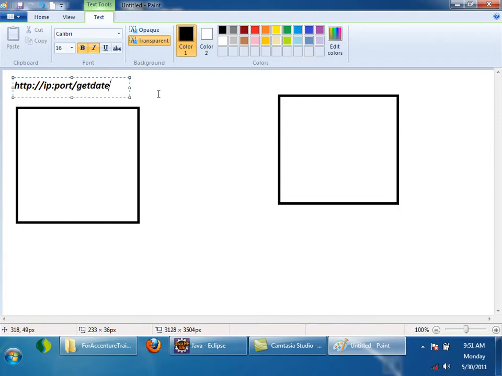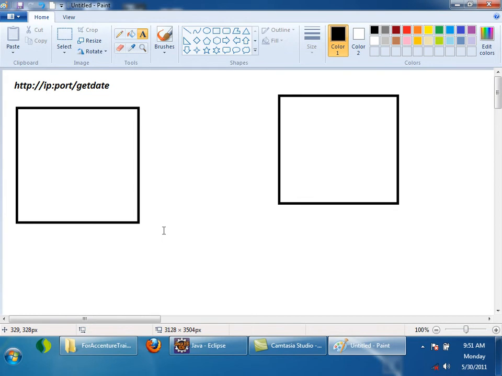I want the date on the server, right? I want to type a request like this and server should respond saying what is the time on the server. Now let's assume the time on server is 9:51 according to here. If I type the same URL at 9:51, I should get the response saying time is 9:51 on the server. Again, if I refresh or give a request to the same URL after 5 minutes, I should get the time on server is 9:56. Right? URL is same, but response is generated dynamically. So I want such a dynamic response to be very simple. Right? That is not possible with Apache HTTP server.